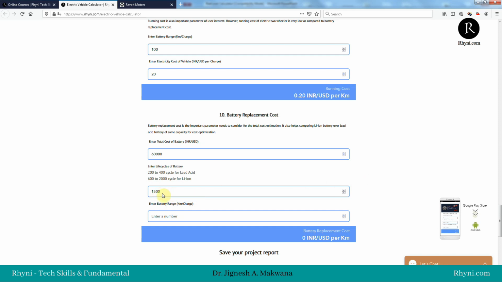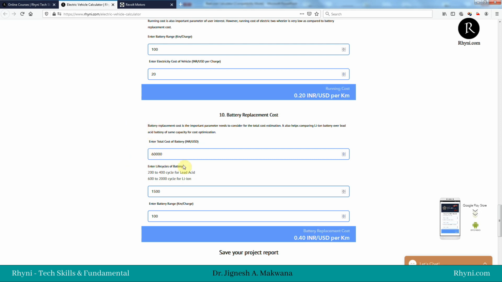You can consider 1000 cycles and accordingly the cost will change. Enter battery range, again 100 kilometers. So you can see this battery replacement cost. So what is this battery replacement cost? Your battery lasts for a particular number of kilometers, and if you are paying 60,000, it will calculate the per kilometer cost of this 60,000 rupees that you pay for the battery.